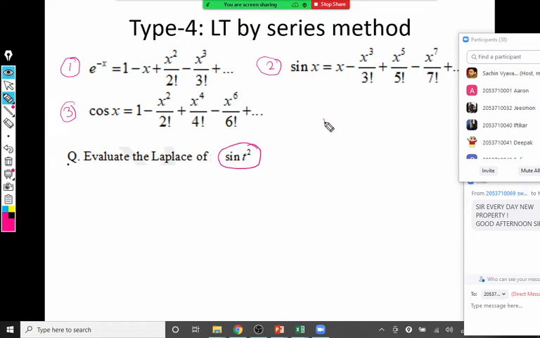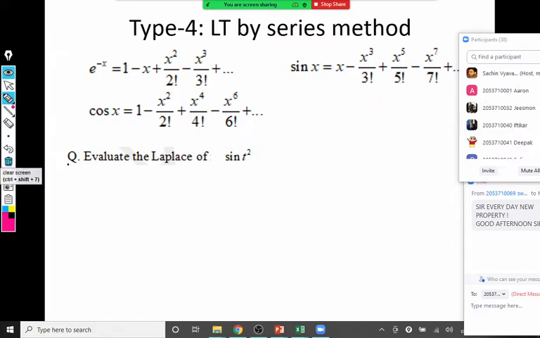Remember, if the question is find the Laplace of sine at or sine 2t, or find the Laplace of sine square at, we do it by the table of standard results and the properties of Laplace. But this is a different function. It is not sine square t. It is sine of t square, so t square is its argument. This time we have to use a series. Whenever there is a function of t raised to n inside an exponential, sine or cosine, we have to use the series method.